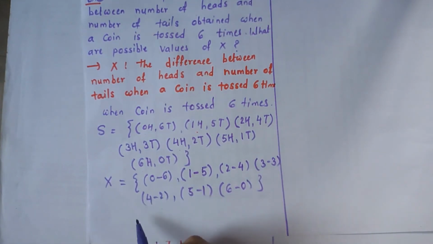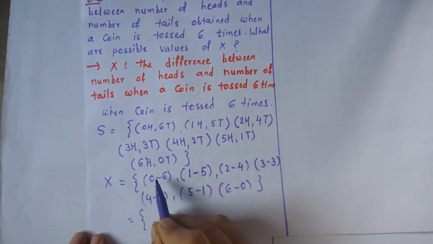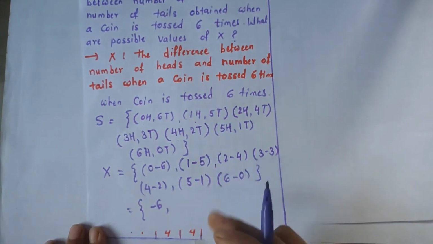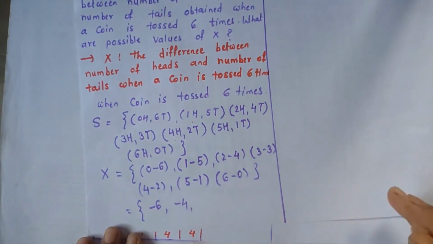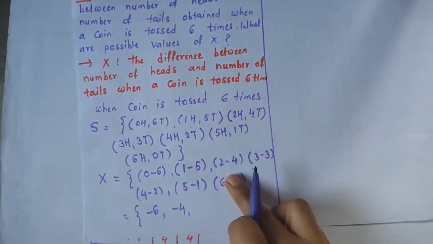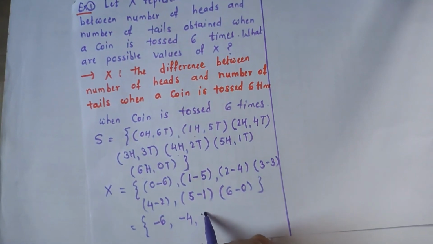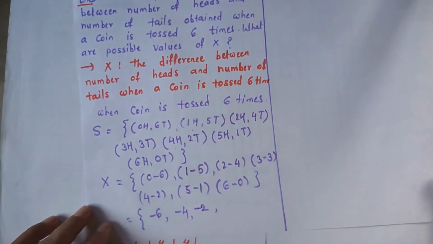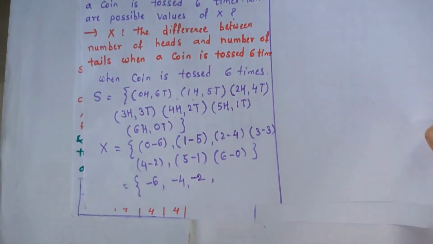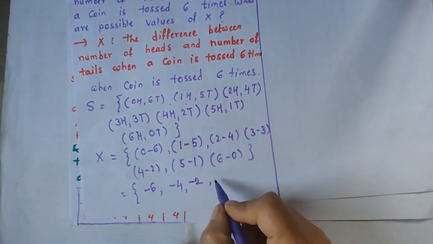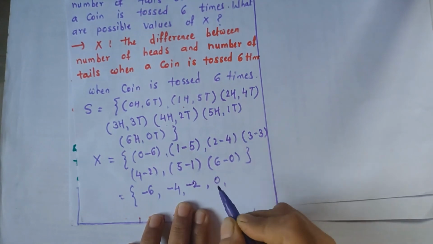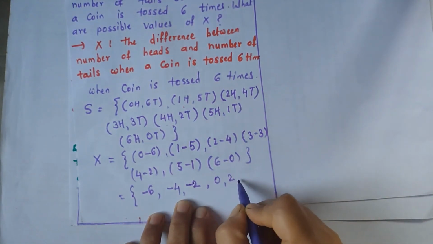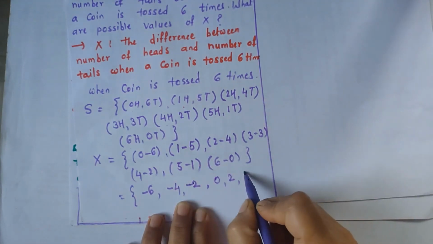Now by calculating these differences, we get 0 minus 6, that is minus 6. 1 minus 5 is minus 4. Next is 2 minus 4, that is minus 2. Next, 3 minus 3 is 0. Next, 4 minus 2 is 2. 5 minus 1 is 4.